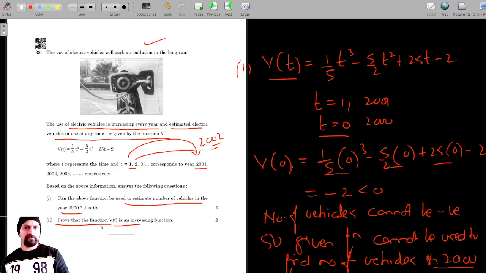So we have proved that V(t) is an increasing function by proving that the first order derivative is greater than 0.